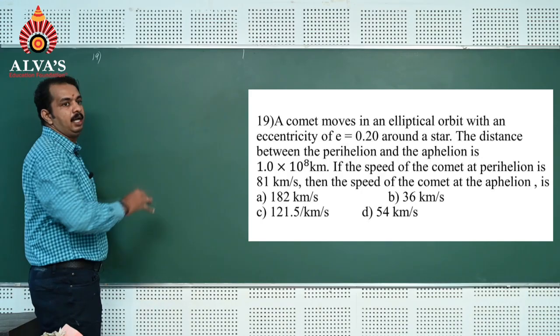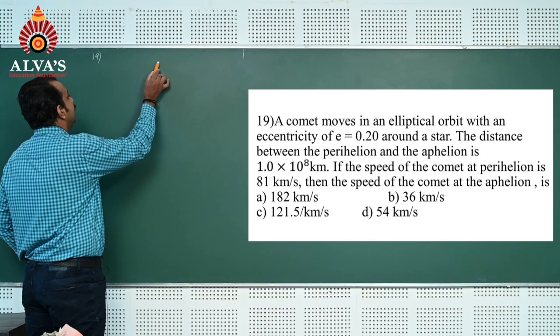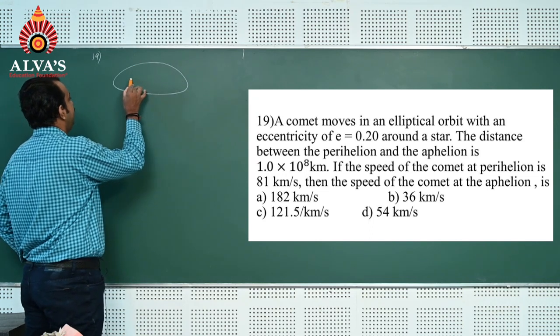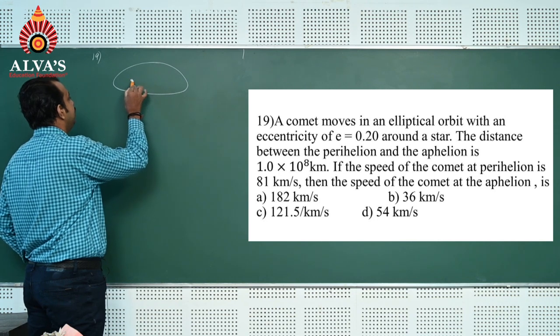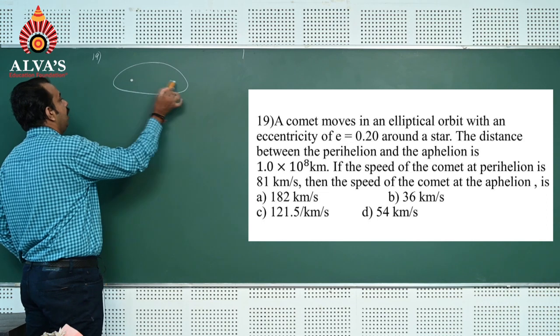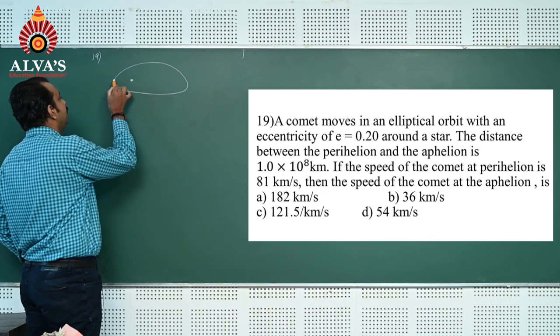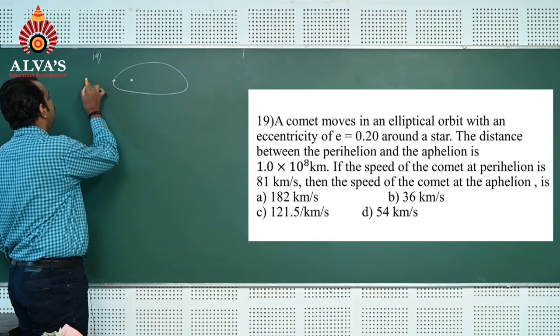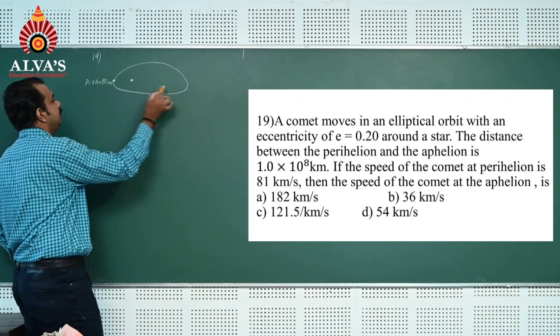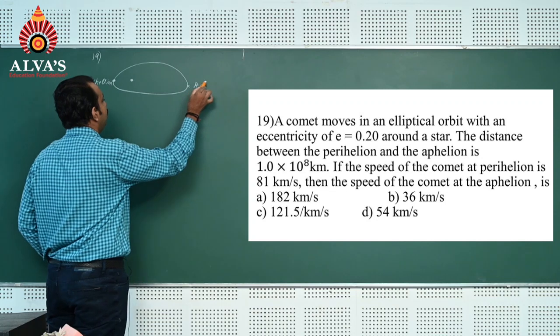Here a comet moves in an elliptical orbit. The star is at one of the foci. This position is called perihelion, and this position is aphelion.